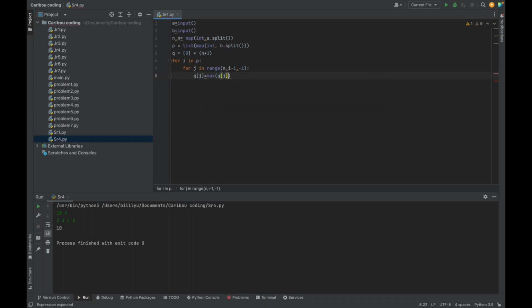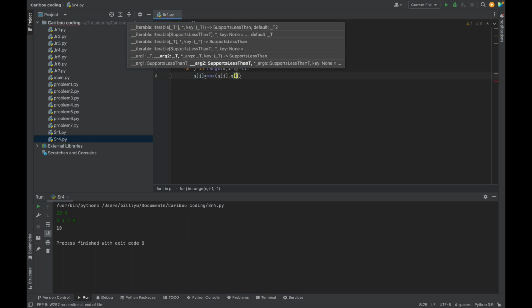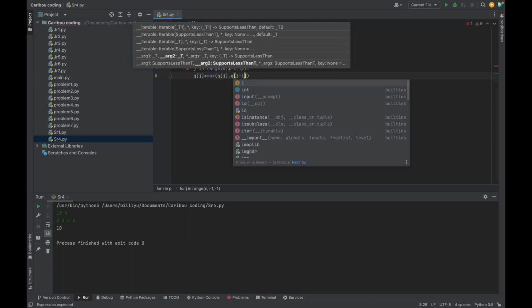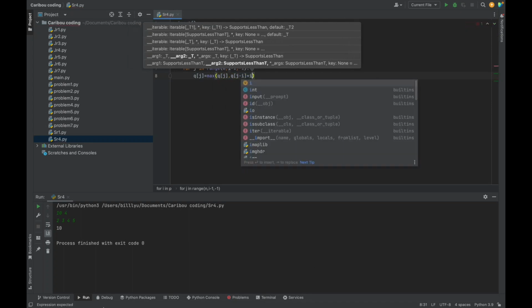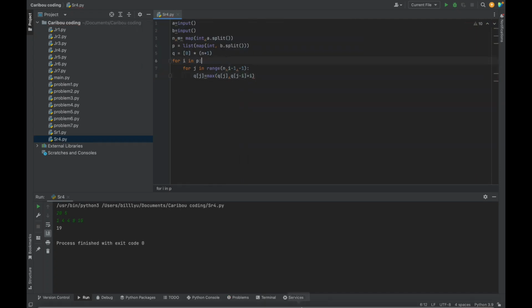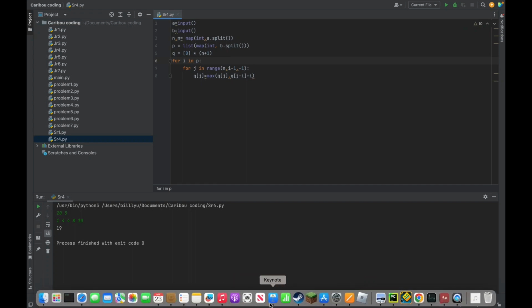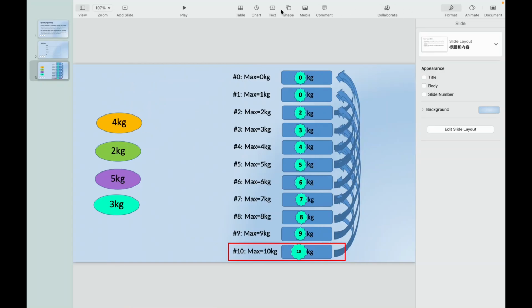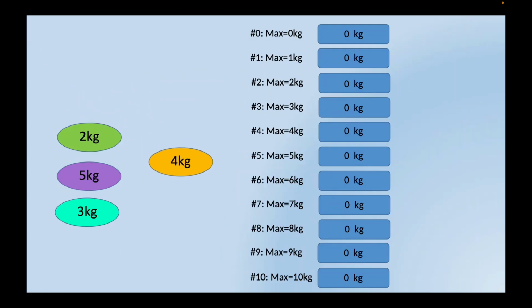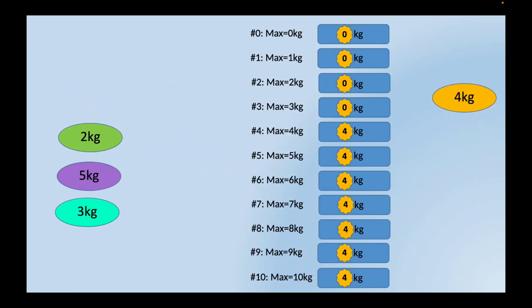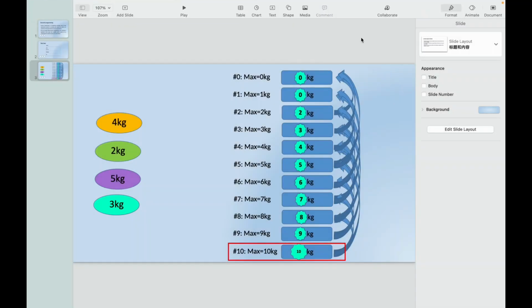So either QJ or QJ minus I plus I. So the value of the one I ago plus I. So it's going to be like right here, where after the 4, when the 2 comes in, it starts at the max, which is 10, and then compares back to number 8 to see if 4 plus 2 is bigger than 4, and then it becomes whichever is bigger.